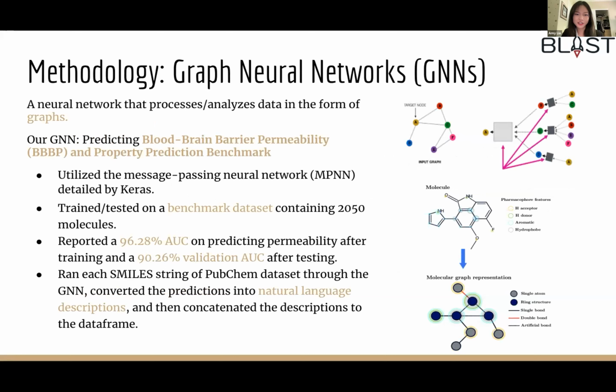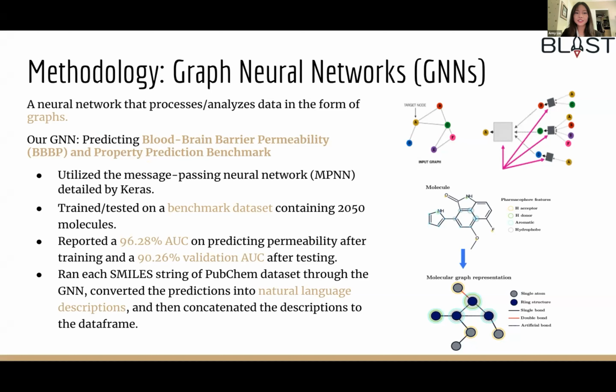Moving on to methodology, graph neural networks. First, GNNs are a neural network that processes and analyzes data in the form of a graph, with nodes and edges between, representing nodal relationships. Take a look at the first picture for a visual representation of this. We used our GNN to both enhance the dataset by increasing descriptions and as a benchmark for property prediction performance in the LLM, which will be discussed later.